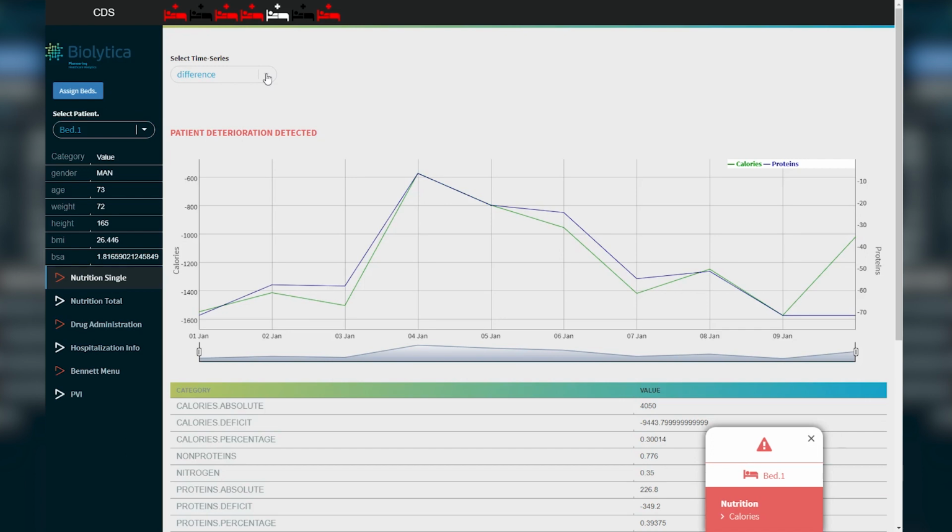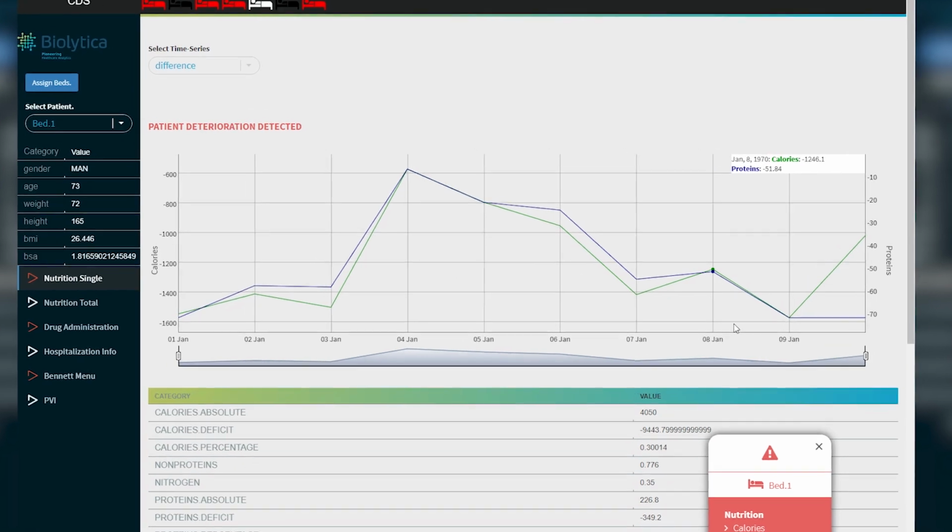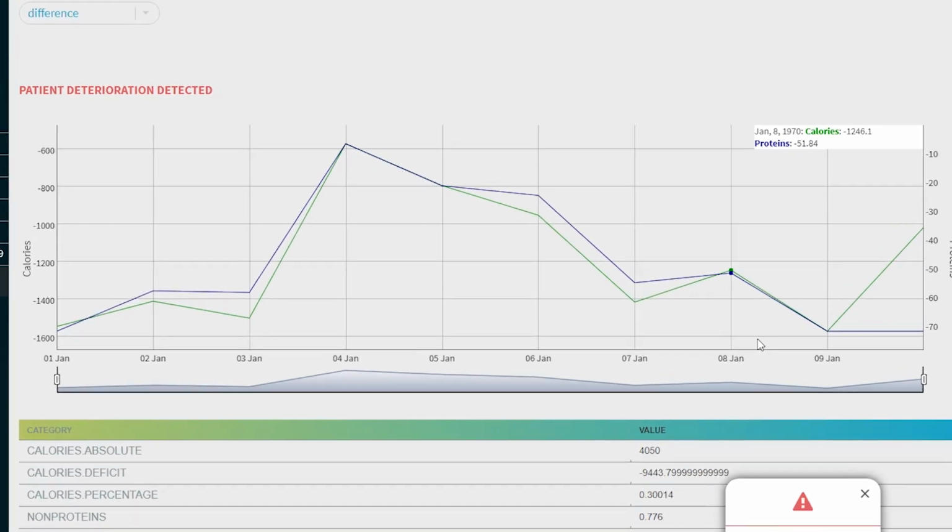Apart from the results, the platform in general provides the ability to the user to visualize time series that can provide additional insight apart from the raw results of the analysis. This chart, in particular, represents protein and caloric information for that patient since the start of the hospitalization. The data has gone through the analytics in the Biolytica platform, thus being anonymized. Every patient has a starting date, January 1st of 1970.